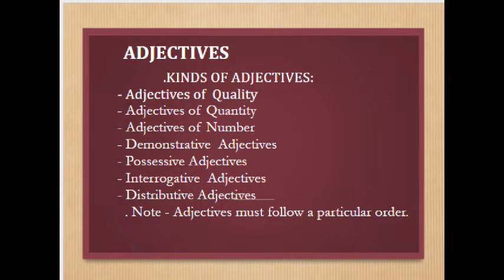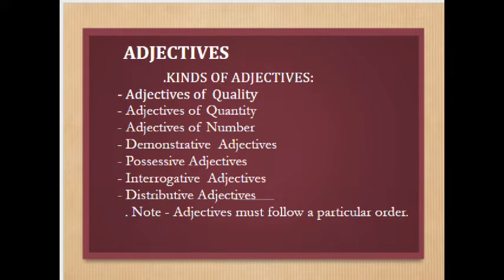In the second chapter you have learnt about the adjectives. Let me remind you what an adjective is. An adjective is a word that modifies or describes the noun or pronoun in a sentence. You have also learnt different kinds of adjectives like adjectives of quality, adjectives of quantity, adjectives of number, demonstrative adjectives, then possessive adjectives, interrogative adjectives and distributive adjectives.